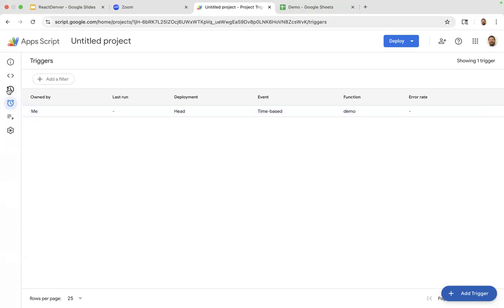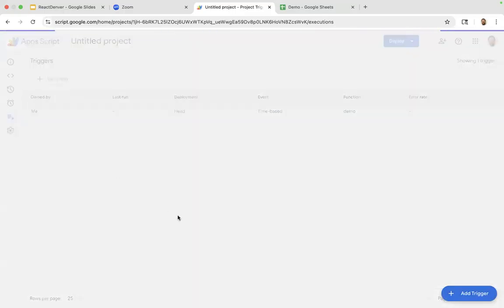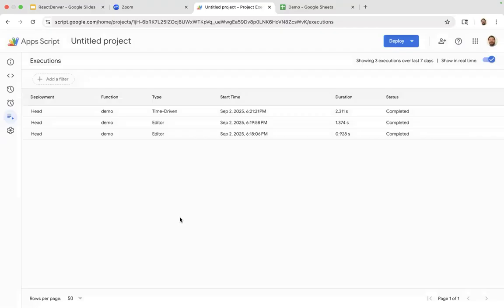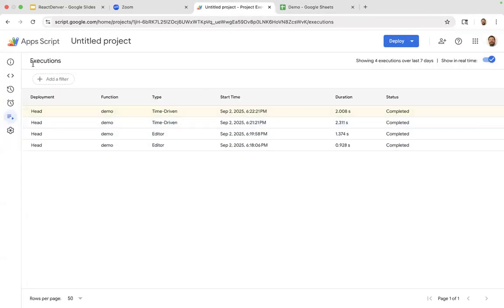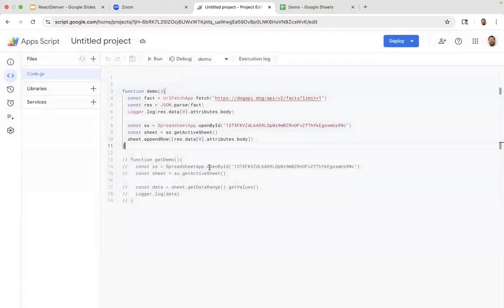So if I go now into executions, I'll see if we've got any more executions running in the time that we've been talking. It looks like we might have had another one. So if I go in here, about 6 inches, the Chihuahua is the shortest breed. Right, so it's actually on the time-based trigger now, it is writing more and more stuff to this Google Sheet, and it will keep going. So let me go back to the editor. We've currently got a fetch call, and we're pulling in data, and then we're saving it to a spreadsheet.